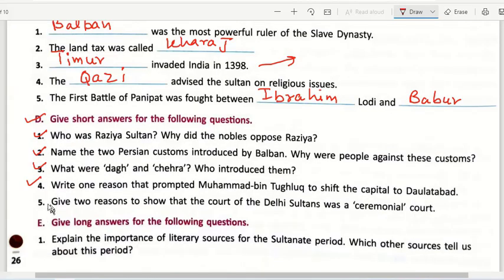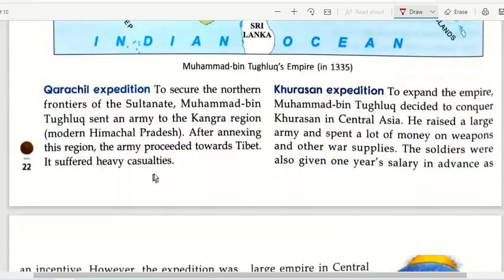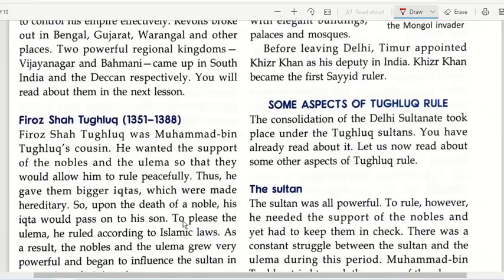Okay, this is question number 5. Give 2 reasons to show that the court of Delhi Sultans was a ceremonial court. Ceremonial court in the sense that it was just well decorated and so on and so forth. So for this, we come to the next paragraph, where it is discussing the special aspects of Tughlaq rulers, the Sultan, the court.